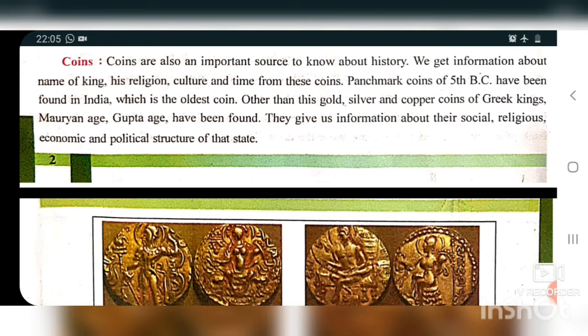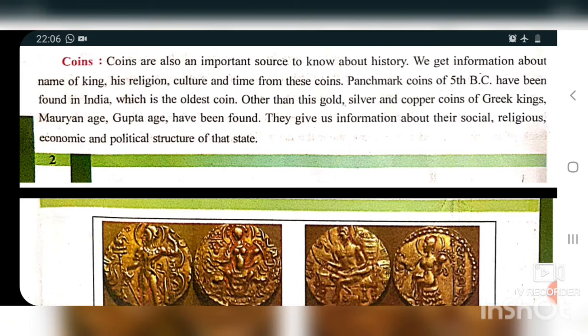Other than this, gold, silver and copper coins of Greek kings, Mauryan age and Gupta age have been found. They give us information about the social, religious, economic and political structure of the state. So here we are going to study about the coins.